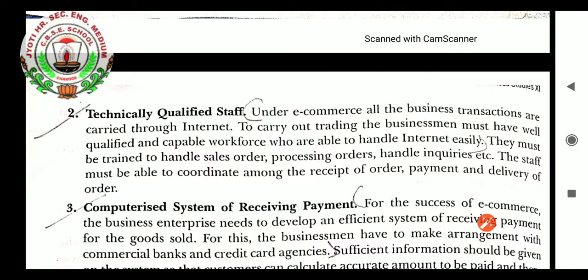Yes, definitely, student. The business with which we are starting e-business is not so small. We are connecting to the whole universe through e-business. So that way we need some staff. That staff must have computer knowledge and technical knowledge so that they can be helpful for us for doing our e-business.